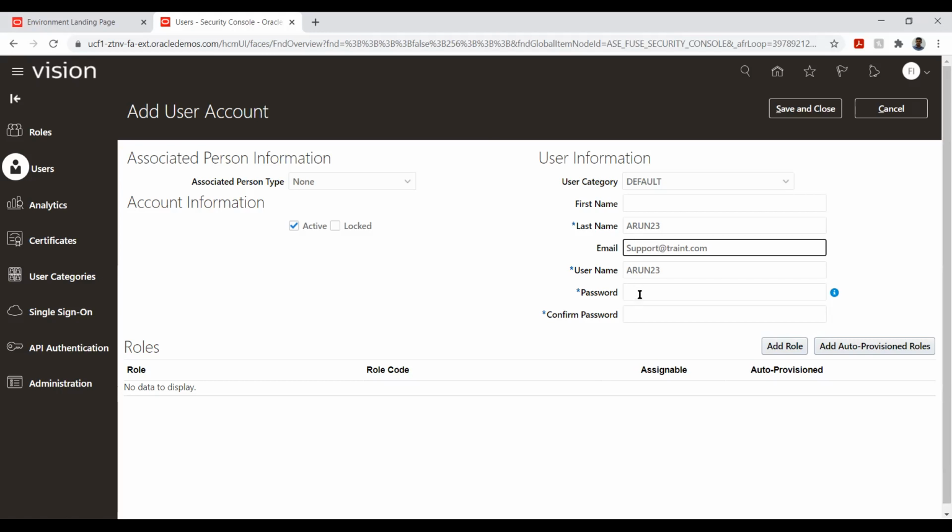Okay. So the purpose of giving the email is that if I want to reset this password, I don't want to go to the administrator every time. Instead, I can click forgot password. This will send a link to this particular email ID, support@trainty.com. When I log in to this email ID, I will have a link to reset it. It is just like my Gmail account, so I can reset it in a simpler way.